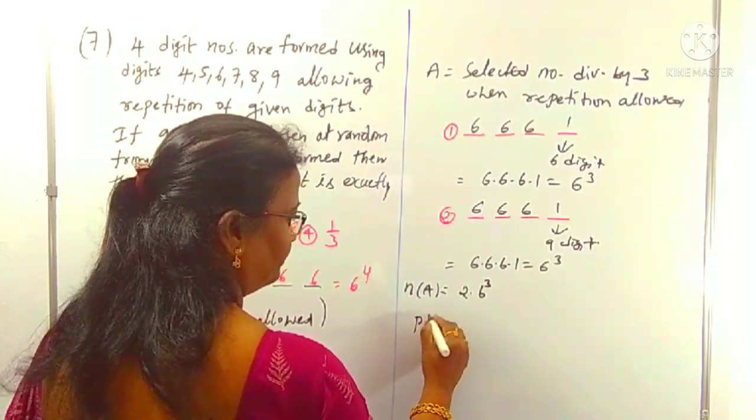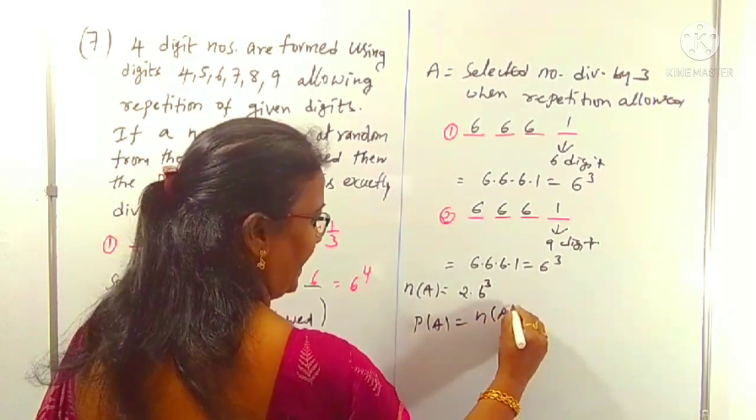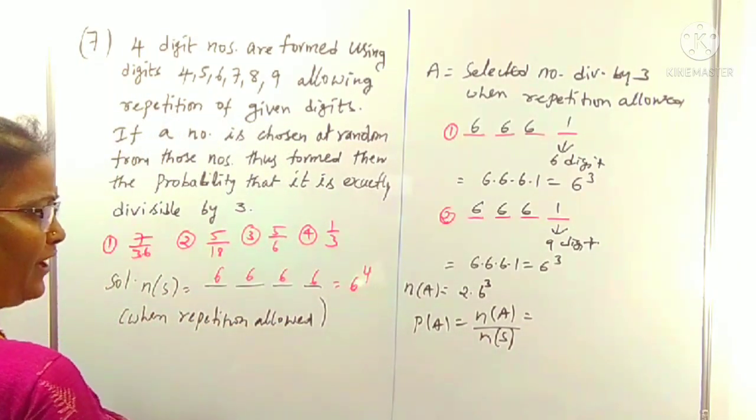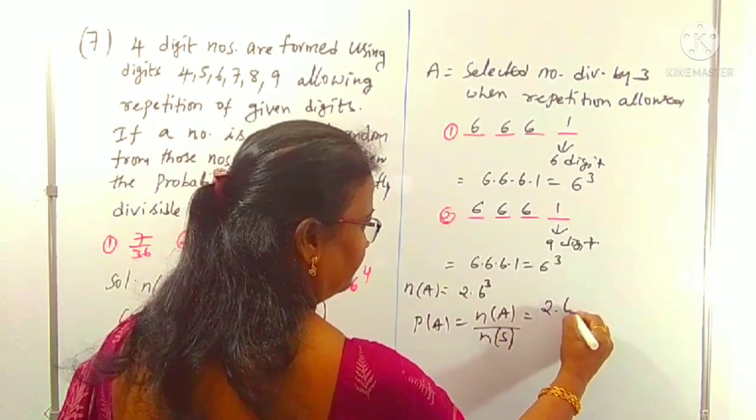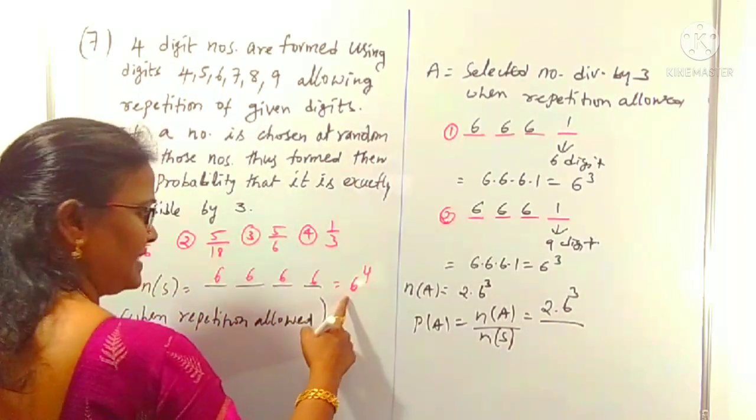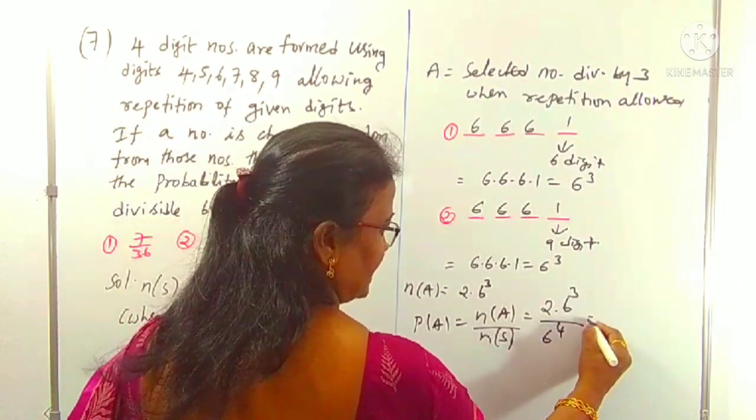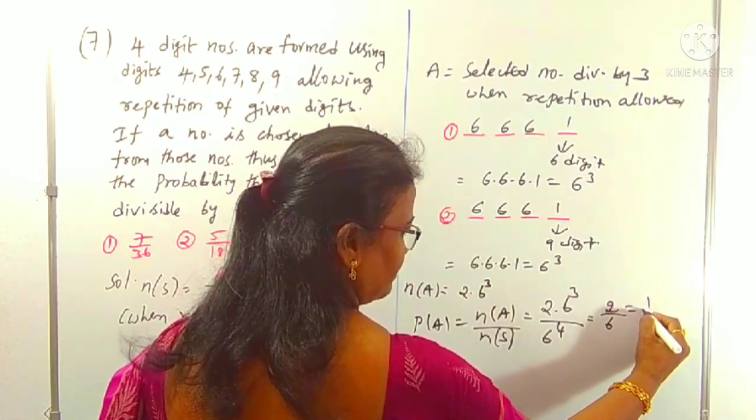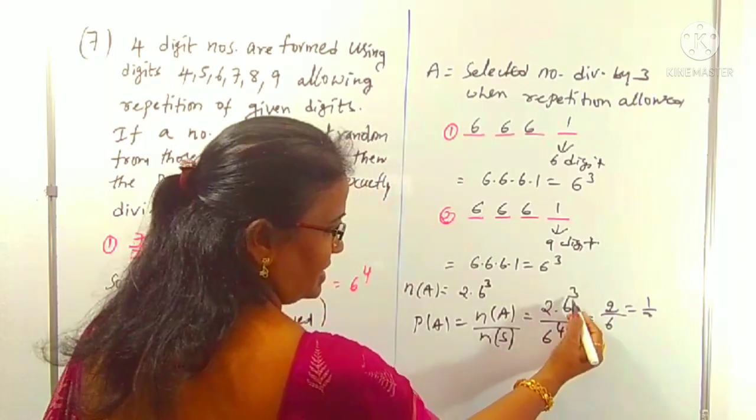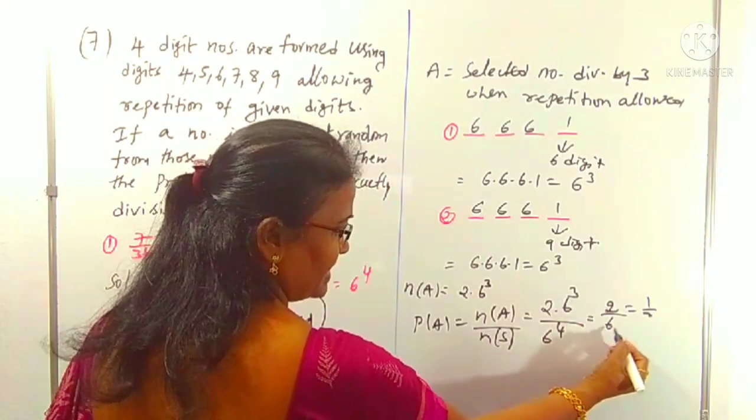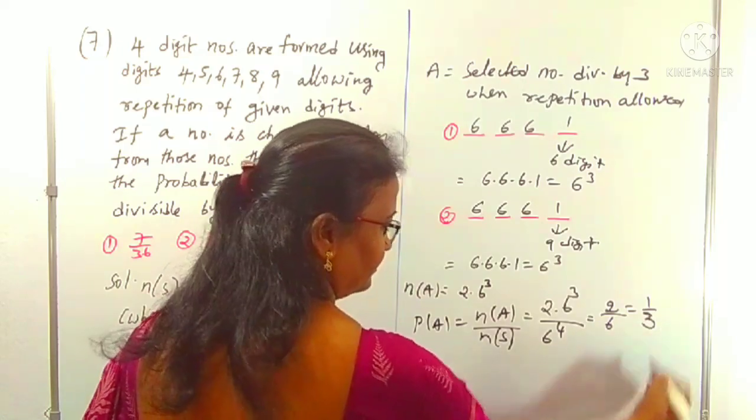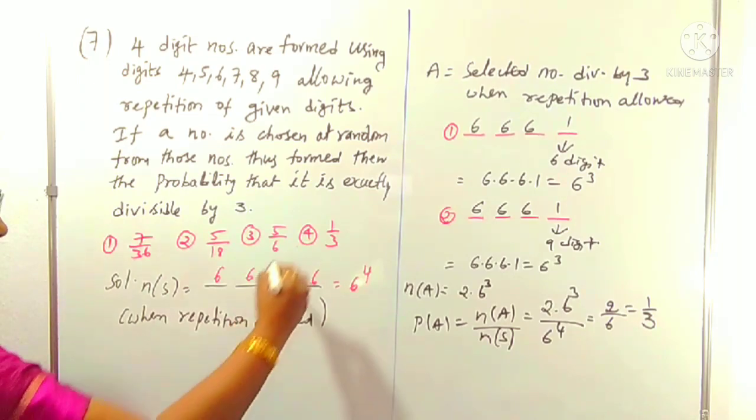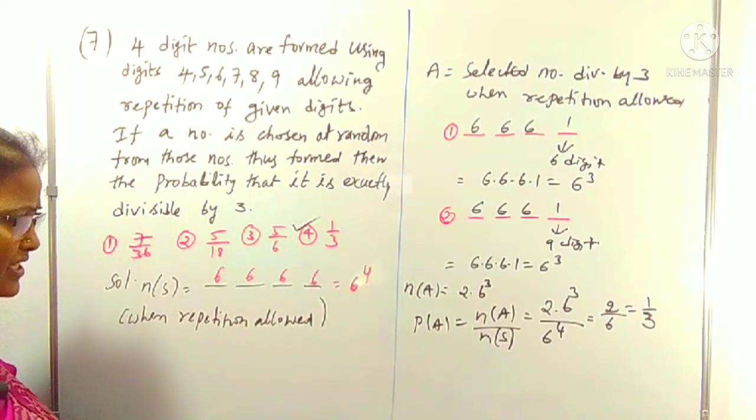Now P of A is n of A by n of S. It's a very simple question. Try to understand what I am explaining. n of A is 2 into 6 cube, by n of S which is 6 power 4. 6 cube cancels in 6 power 4, leaving 6, that is 1 by 6. 1 by 6, with the 2, is simply 2 by 6. 6 cube cancels, 2 is left out, 2 by 6 is simply 1 by 3. That's it. 1 by 3 is our required result. Which option? Yes, it's clearly the fourth option, right?